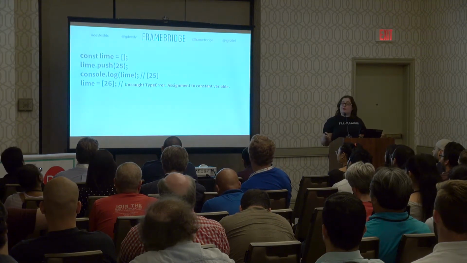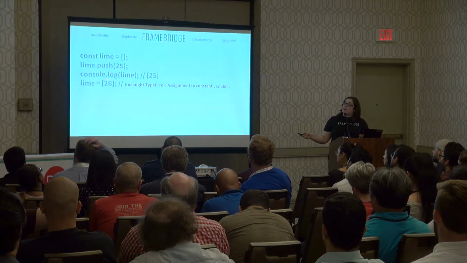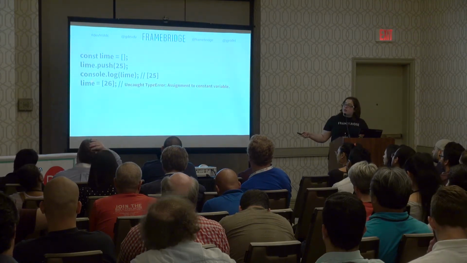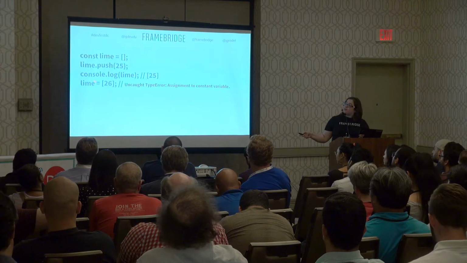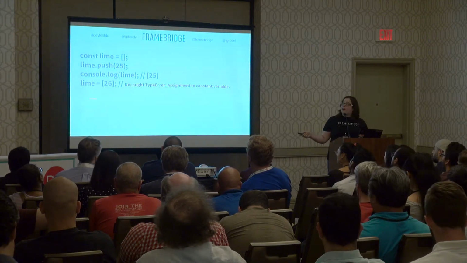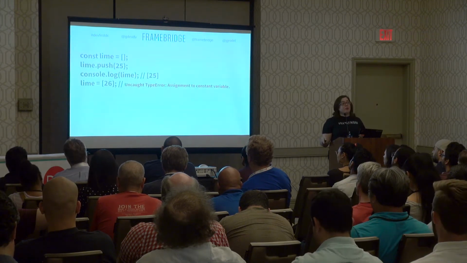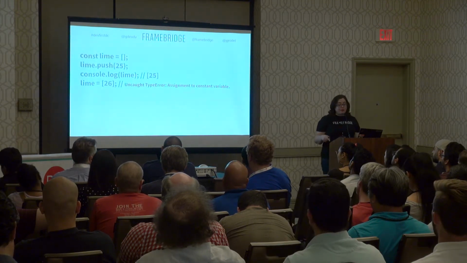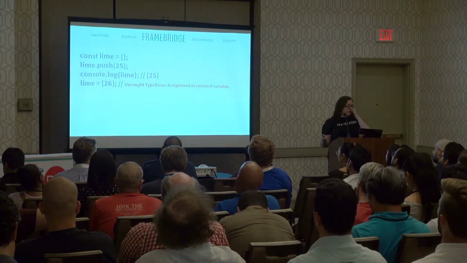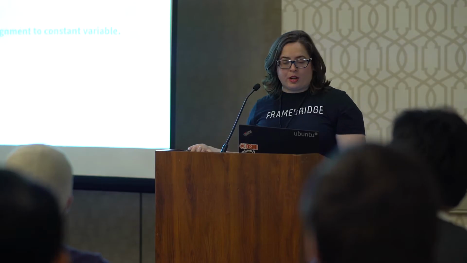We're not changing the thing we've stored in lime. What happens on this last line is we are setting up a whole new array over here with one value in it, 26. And then we take a reference to that new array and try to put it in lime. That's the point at which we're actually changing lime, which is supposed to be a constant, and JavaScript will stop executing because we have an uncaught error.